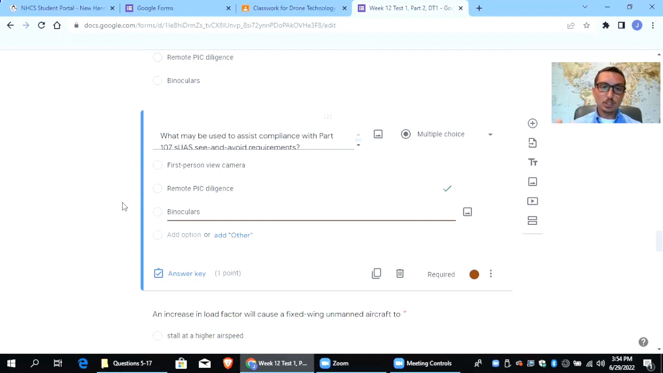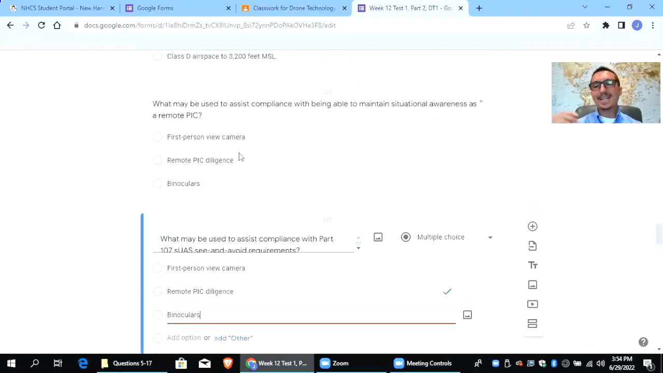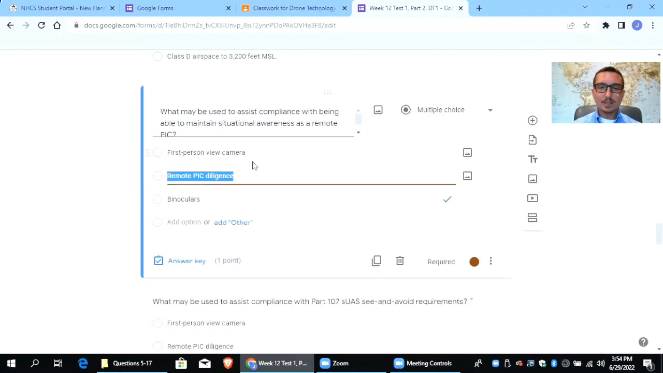You can use your diligence, obviously, for see and avoid. That's why I don't really like this question. And I do think the FAA does this all day long and all night long. All they're doing is trying to trick you. That's a huge part of this test, folks. You just have to be ready for the FAA's tricks and traps, because that's basically what this test is. There's a lot of tricks. I can't really tell you why remote PIC diligence is incorrect here. That one, I don't know.